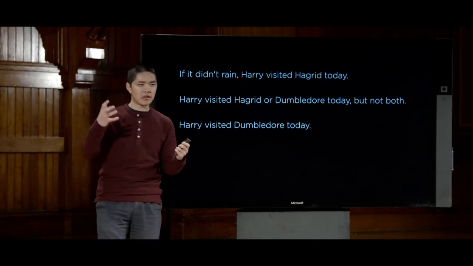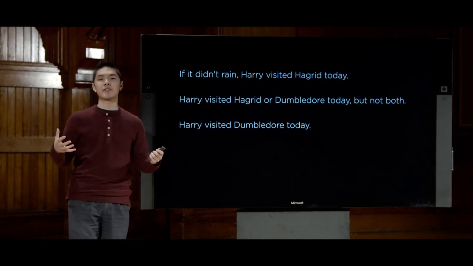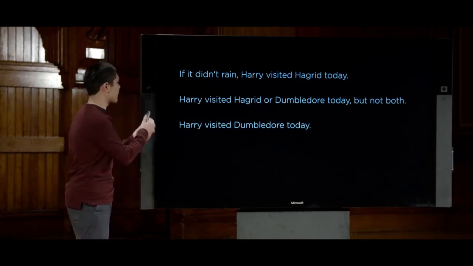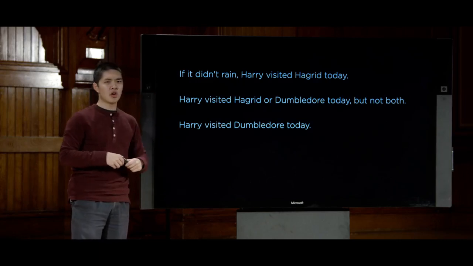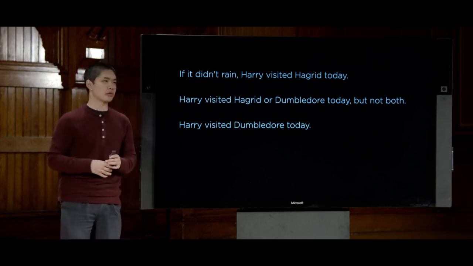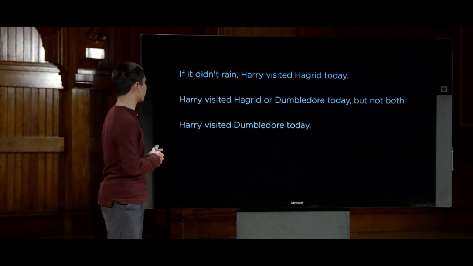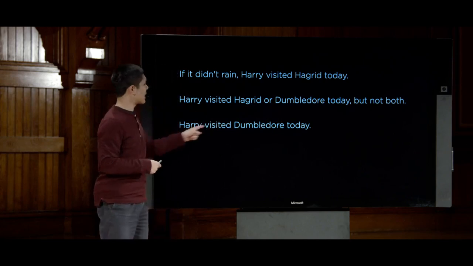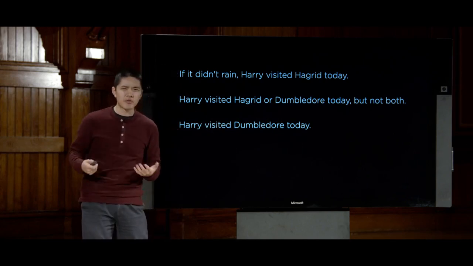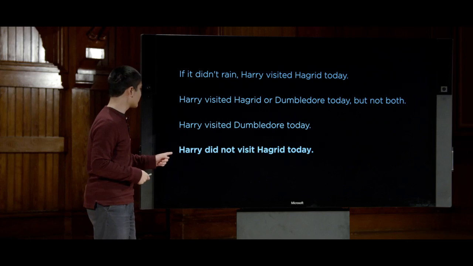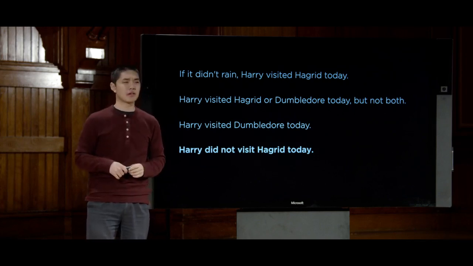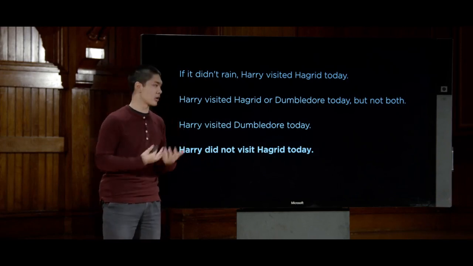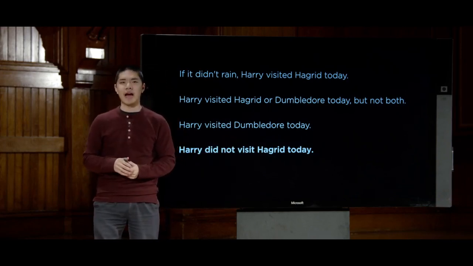So we now have three pieces of information, three facts inside of a knowledge base, so to speak, information that we know. And now we as humans can try and reason about this and figure out, based on this information, what additional information can we begin to conclude. And well, looking at these last two statements, Harry either visited Hagrid or Dumbledore, but not both, and we know that Harry visited Dumbledore today, well, then it's pretty reasonable that we could draw the conclusion that, you know what, Harry must not have visited Hagrid today. Because based on a combination of these two statements, we can draw this inference, so to speak, a conclusion that Harry did not visit Hagrid today.